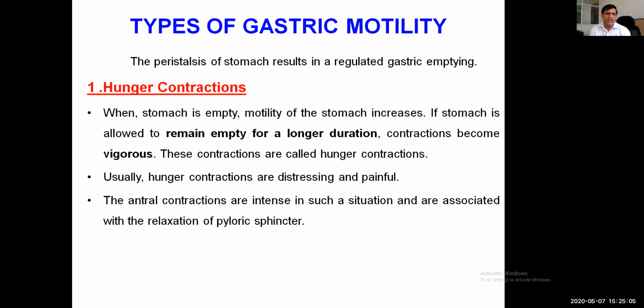If the stomach is allowed to remain empty for a longer duration, contraction becomes vigorous, and these contractions we call hunger contractions. Usually they are painful and distressing. They are mainly because of the enteral contractions and associated with relaxation of the pyloric sphincter. This is hunger contraction.